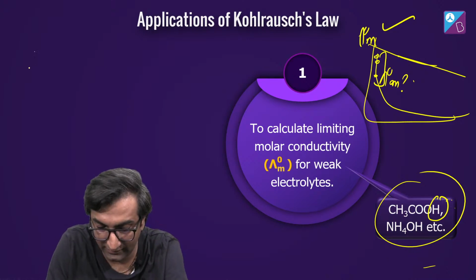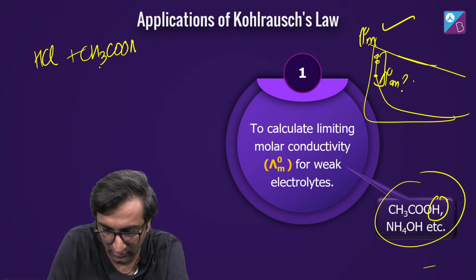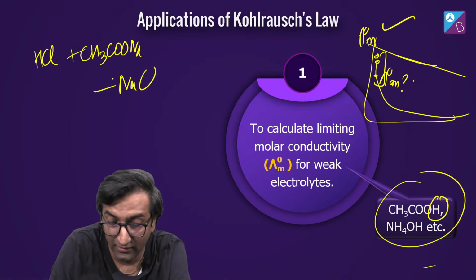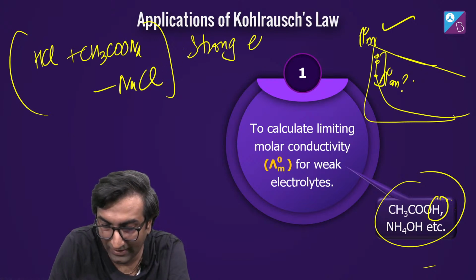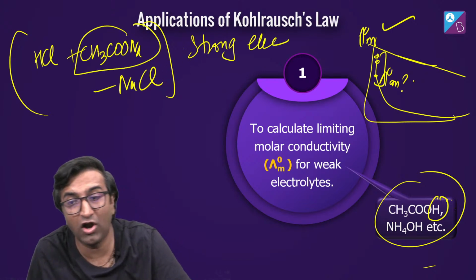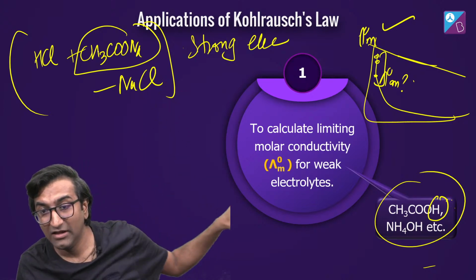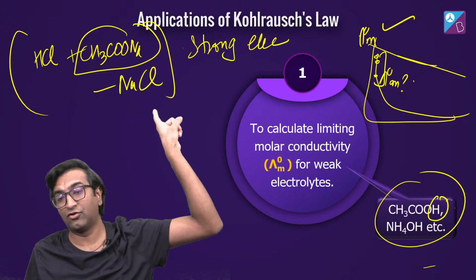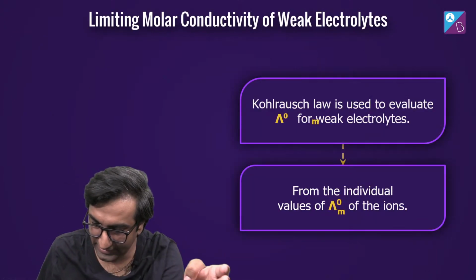See, I'll tell you how to get CH3COOH. I'll take HCl, I'll take CH3COONa, and I will subtract NaCl. देखो, all three of them are strong electrolytes. Why are they all strong electrolytes? Because it's a salt. CH3COONa को पानी में डालो, पूरा dissociate होगा. That is the beauty. So using 3 strong electrolytes, I'll figure out weak electrolyte का lambda value. That's it.